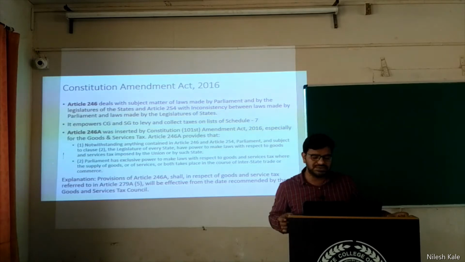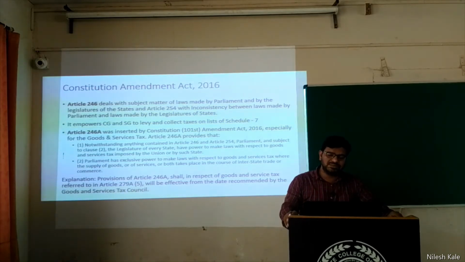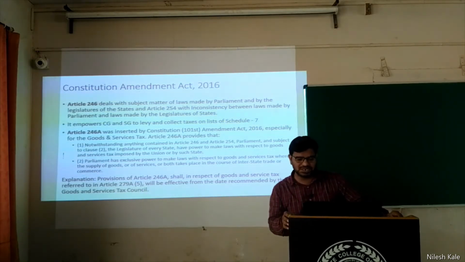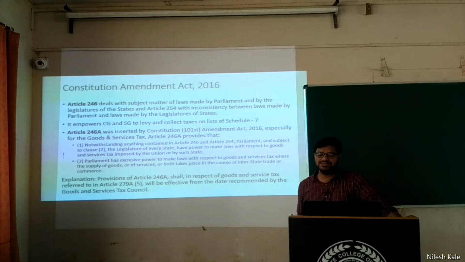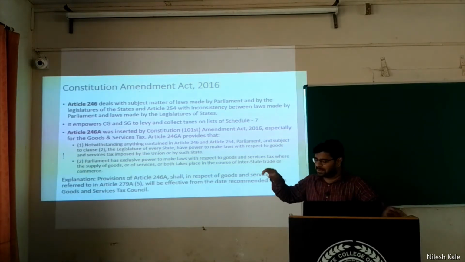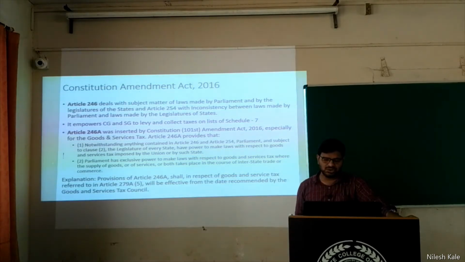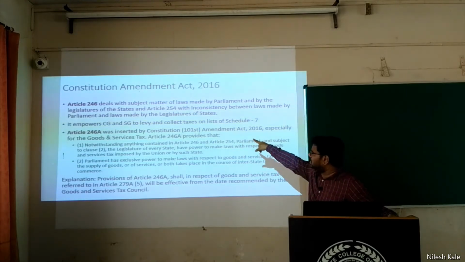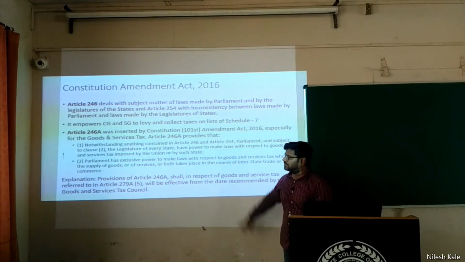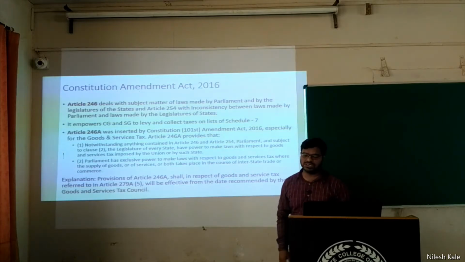Article 246 deals with the subject matter of laws made by the Parliament and by the legislatures of the states, and Article 254 with inconsistency between laws made by the Parliament and laws made by the legislature of the states. Article 246 empowers central and state government. Please understand only this much. It empowers the central and state government to collect taxes on the lists of Schedule 7. That is what Article 246 says.